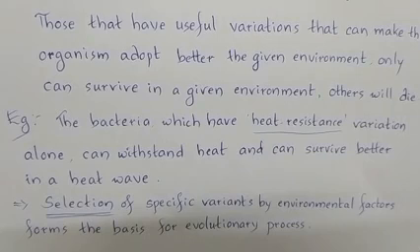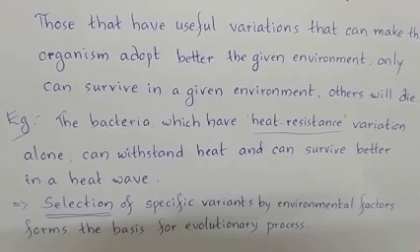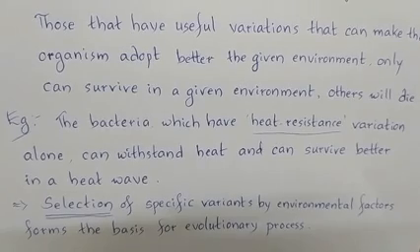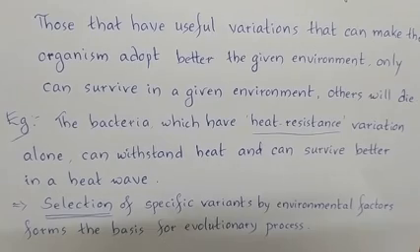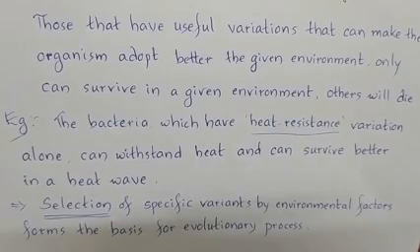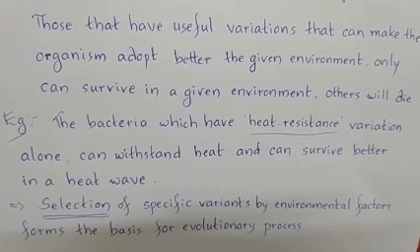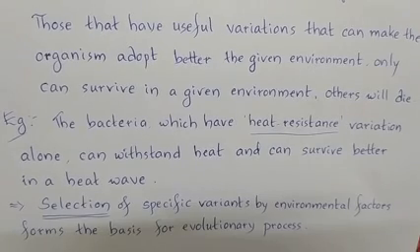So, selection of specific variants means which particular organism with particular specific variations has to survive. That is selected by what? Nature or environmental factors. By giving a heat wave, only heat resistant bacteria are picked out, right? By giving some drought conditions, only drought resistant varieties are going to be picked out, right?